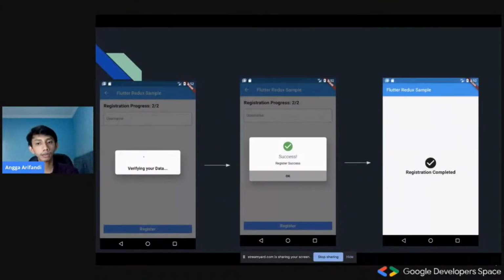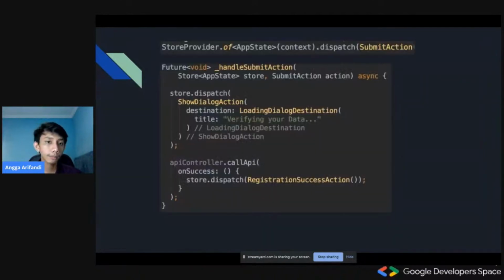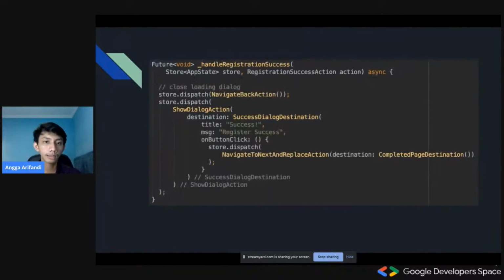Okay, so this is our application. It's actually pretty simple, but I think using Redux, we can make this simple application really, really testable, and the separation of concerns is really clear in this application. Yes. Okay, so next up is, wait, I already explained about this as well.